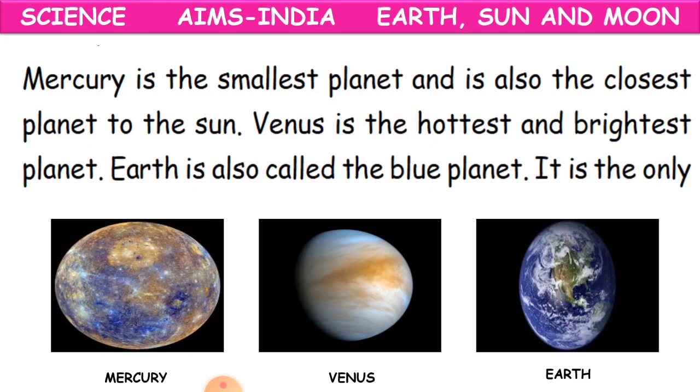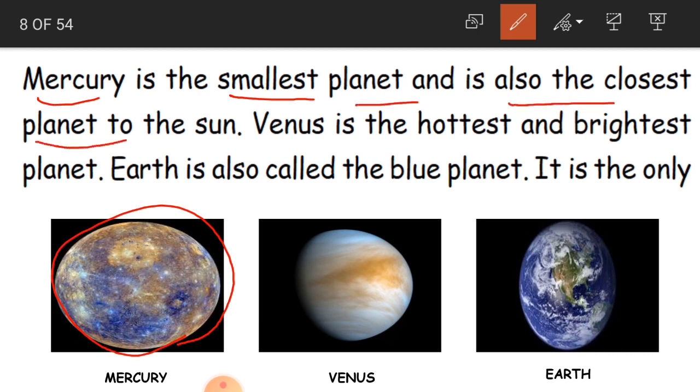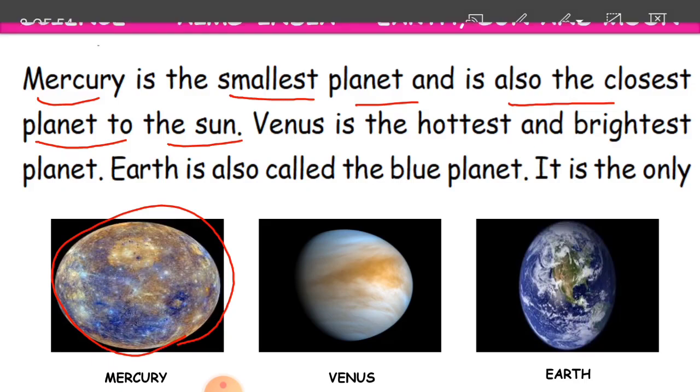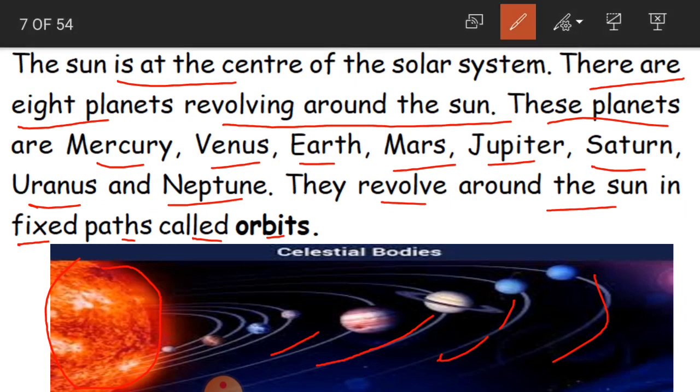We have got 8 planets. So let us start learning about one planet. The first planet here is Mercury. See here Mercury, this planet, are you able to see? It's a clear picture here. Mercury is the smallest planet and is also the closest planet to the sun. And if you observe, children, this is the closest, here, near the sun. This is nothing but the planet Mercury.